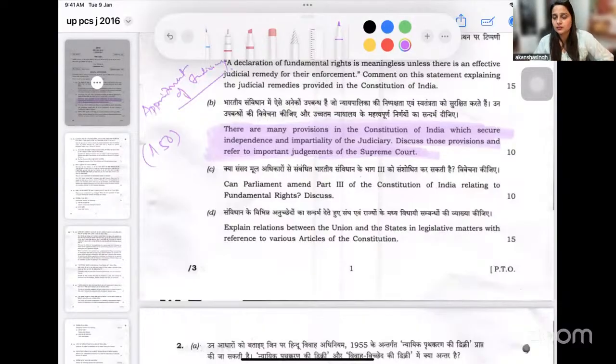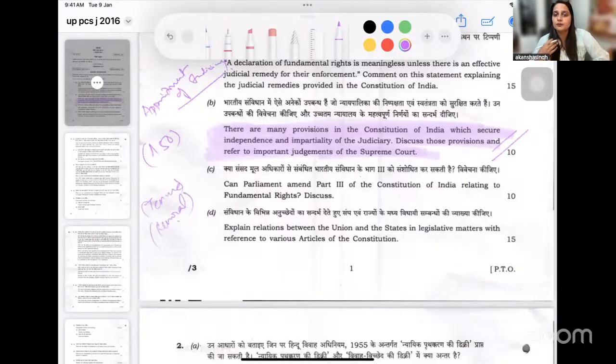Article 50 of the Indian Constitution talks about separation of power, and how the judiciary has to be separated from the executive, right? In this question, you are supposed to answer how the judiciary can maintain its impartiality and independence. One is the tenure of judges and the removal of judges, which is such a tedious process, right?